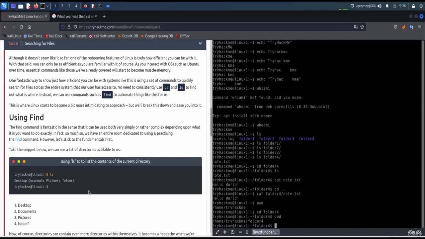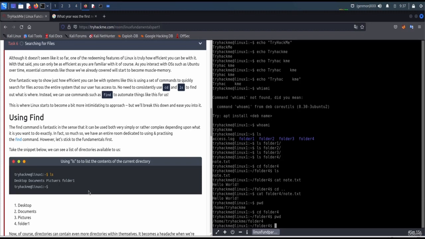Instead, you can use commands such as find to automate things like this for us. The find command is fantastic in the sense that it can be either very simple or rather very complex, depending upon what it is you want to do exactly. In fact, so much so, we have an entire room dedicated to using and practicing the find command. However, let's stick to the fundamentals first.